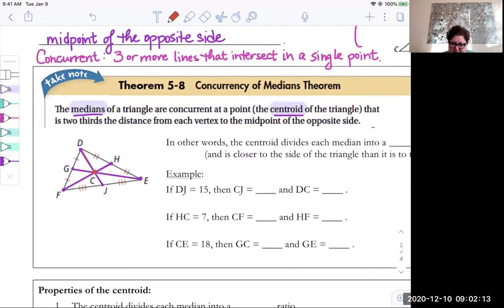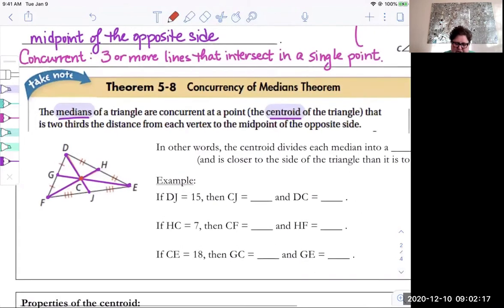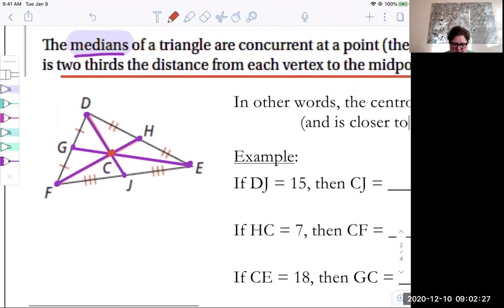Now, the fact about the centroid is that its distance is 2/3 the distance from each vertex to the midpoint of the opposite side. Another way of saying that is if you were to walk from a vertex along the median to the opposite midpoint, when you reach that centroid, you will have walked 2/3 of the distance.